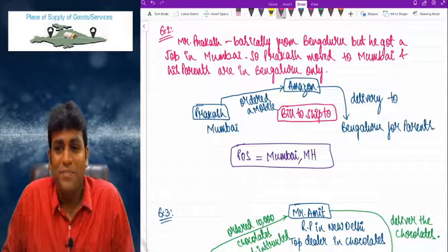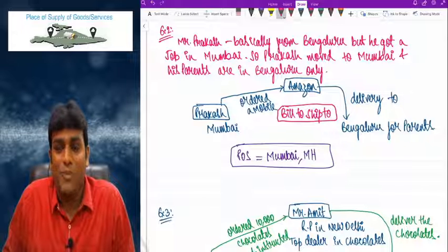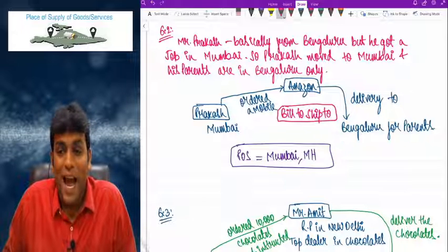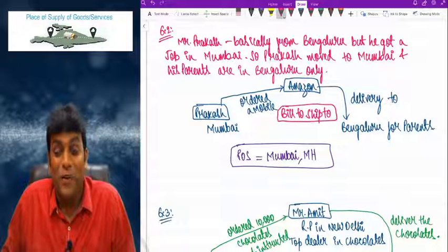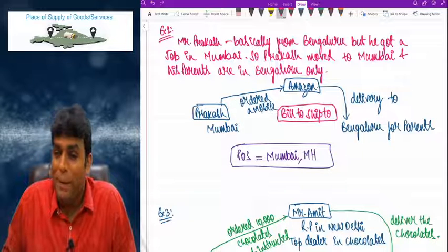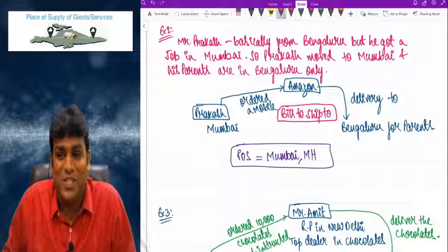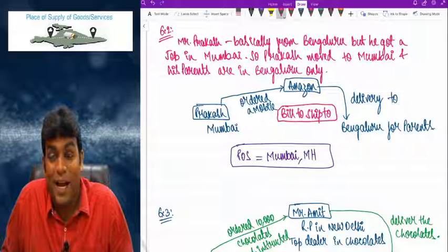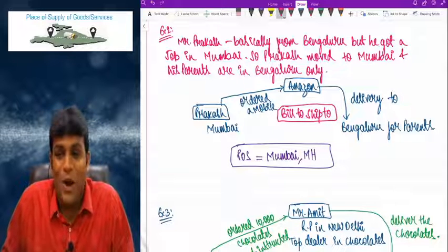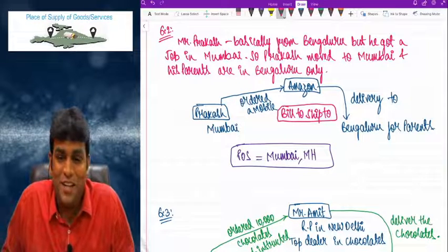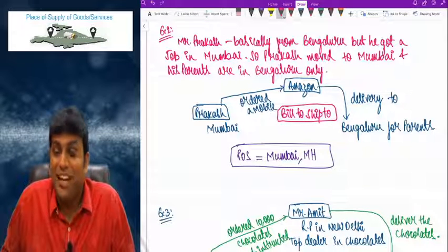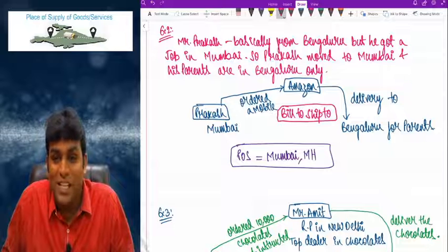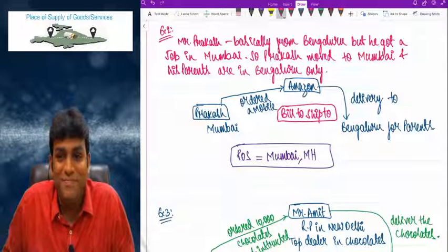Done. Example 2 is over. Example 2 is clearly a case where Prakash is sitting in Mumbai and he ordered one cell phone from Amazon and instructed them to deliver it to Bangalore to his parents. Even though the mobile went to Bangalore, the place of supply will still be Maharashtra, because the goods are sent by Amazon to the parents on the instructions of Prakash. There are 3 parties involved and instructions are given. So obviously 10(1)(b) only will come into the picture.